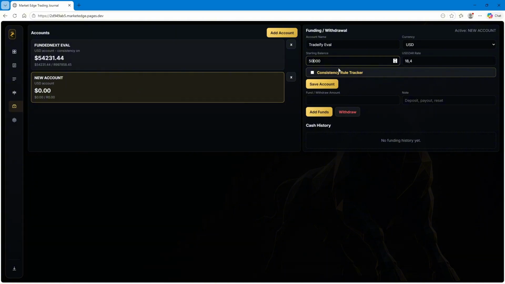So like we all know, Tradify does have a consistency rule in the select accounts in the eval stage. So I'm gonna put that there. You can toggle on the consistency rule tracker if you want to, and if you don't want to, I'm gonna explain it now. You press save, and then it's gonna tell you there: Tradify eval USD account, and the consistency tracker is on.